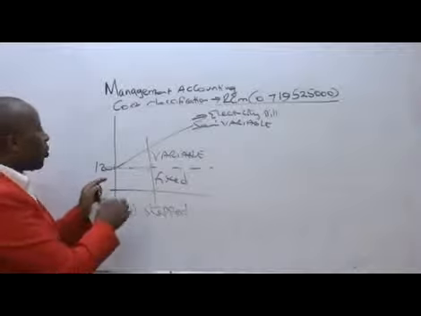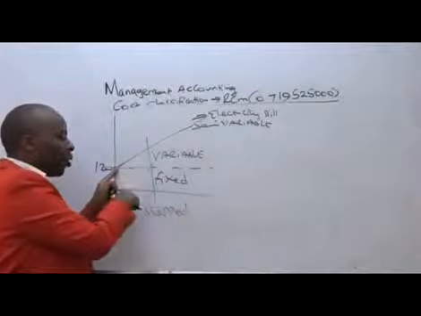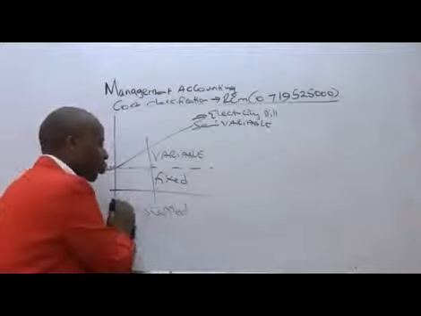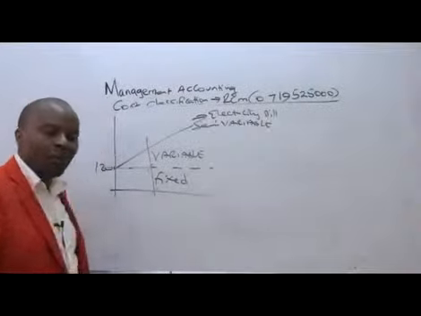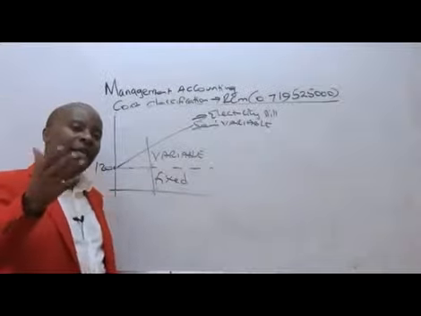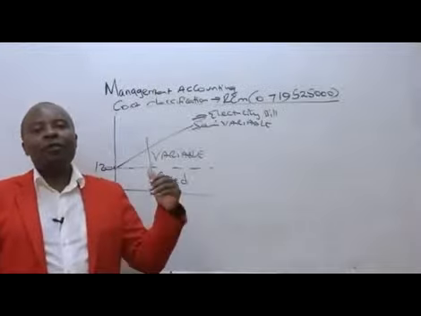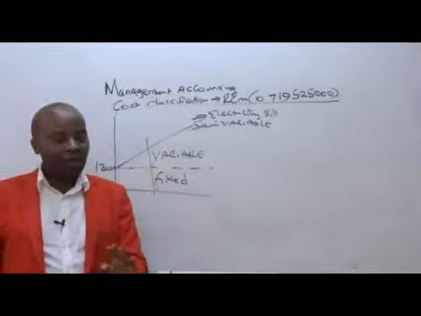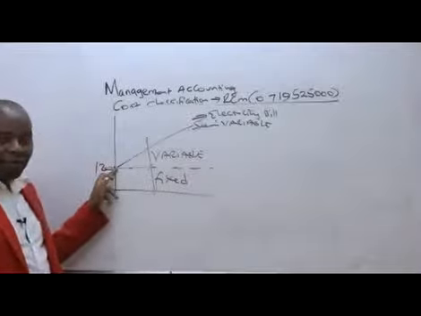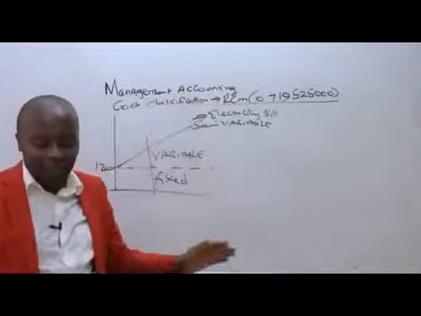Now from there, we shall have this component of our bill, which is dependent on the number of units which we are consuming. Most importantly, we must appreciate the fact that semi means half, partly fixed and partly variable. And of course, under semi-variable cost, our cost will never begin from zero. Our cost will begin from some higher point up there and then move up like that. That's semi-variable.